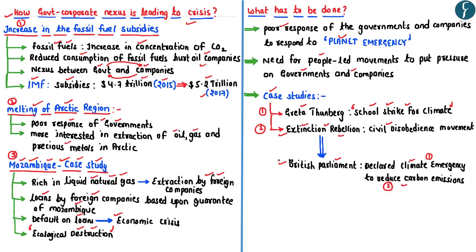such an emergency. Hence, looking at the recent examples of the School Strike for Climate and the Extinction Rebellion, we can come to a conclusion that the people-led movements have been successful in putting pressure on the governments so as to take suitable actions to combat global warming. So these are some of the important aspects which one must know with respect to this particular article. With this, let us now take up the next article.